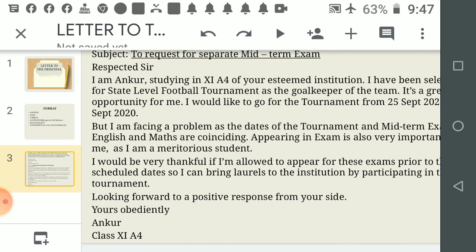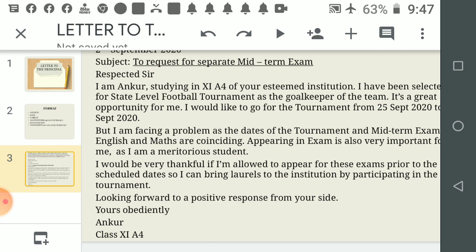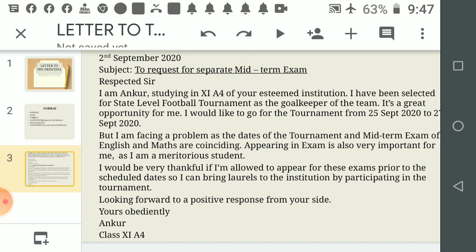Now paragraph 3. What do you wish principal to do? I would be very thankful if I'm allowed to appear for these exams prior to the scheduled dates so that I can bring laurels to the institution by participating in the tournament. So this is what you wish principal to do.